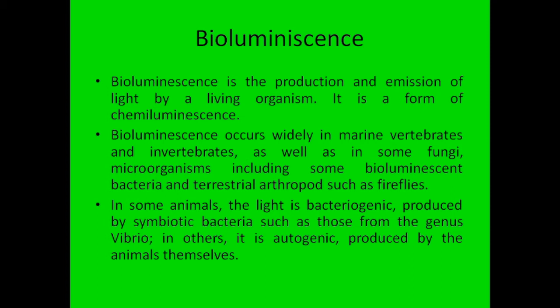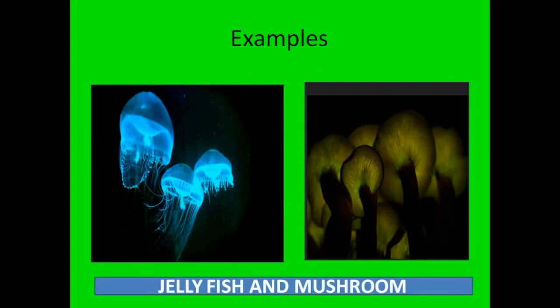So bioluminescence means the production and emission of light. It is produced by vertebrates, invertebrates, fungi, bacteria, and the animals' production of light can be bacteriogenic or autogenic. You can see the examples of organisms which produce this bioluminescence. On the right side you have a jellyfish and a mushroom, which are examples of this bioluminescence production.